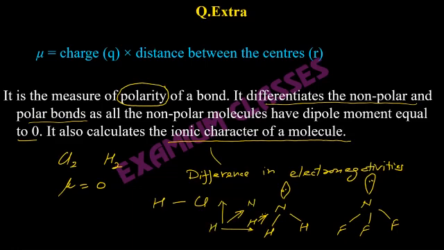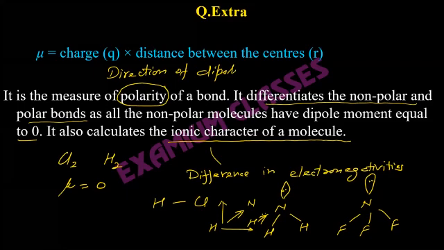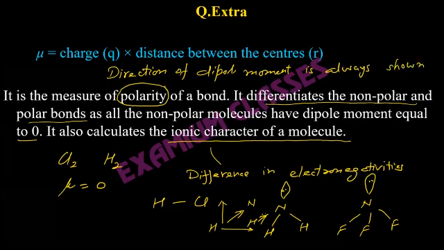Hydrogen, nitrogen. So the dipole moment direction is always from positive to negative. That is, in case of the NH bond, the direction of dipole moment will be towards nitrogen.